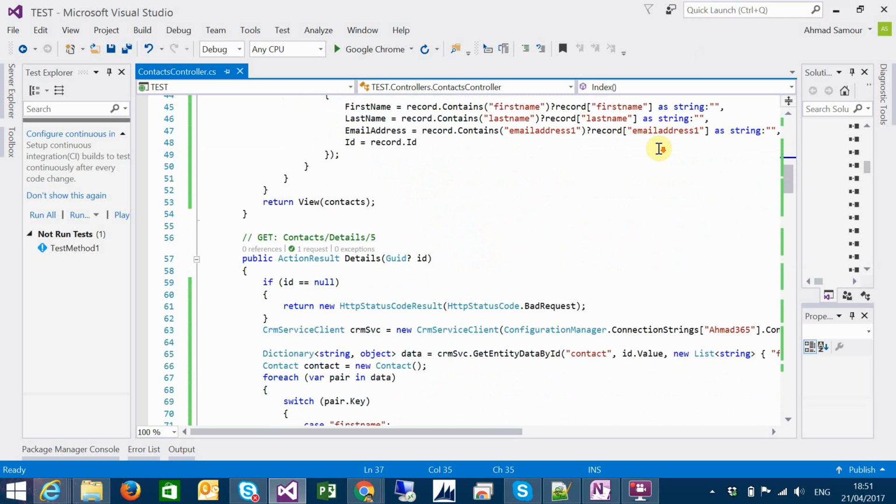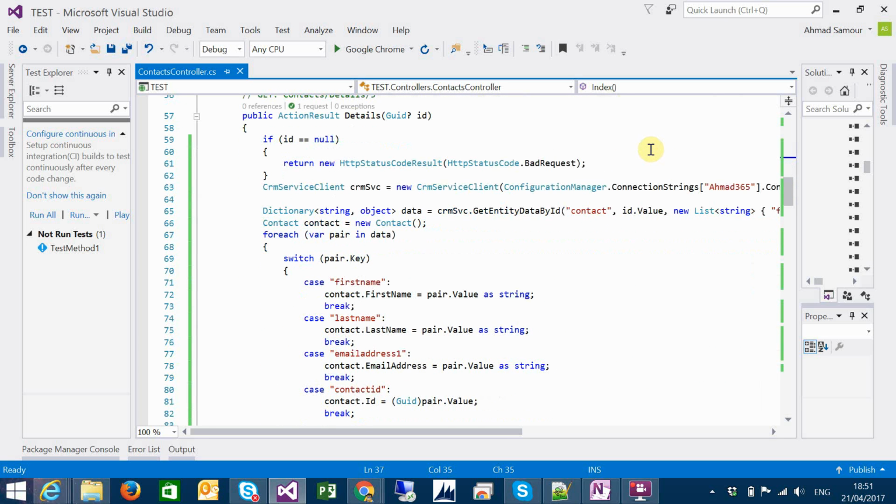So moving to details. Details will retrieve a certain record by passing an ID to the method, and it will retrieve this contact from the Dynamics 365. So after connecting here, you can define a dictionary, which you will be passing a string. It will give you an object.